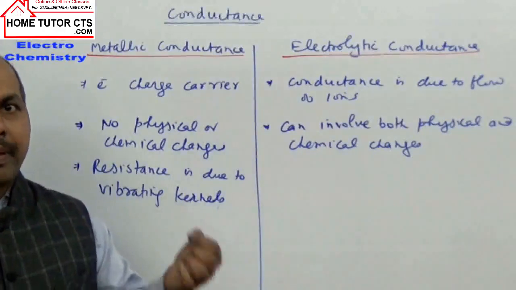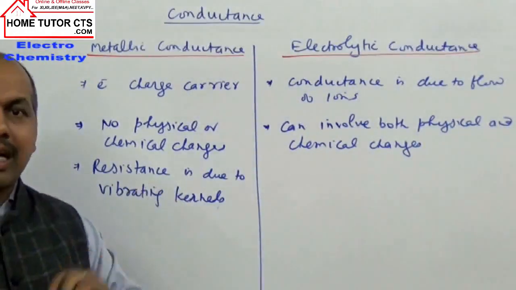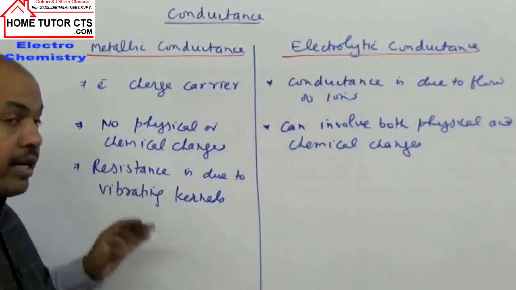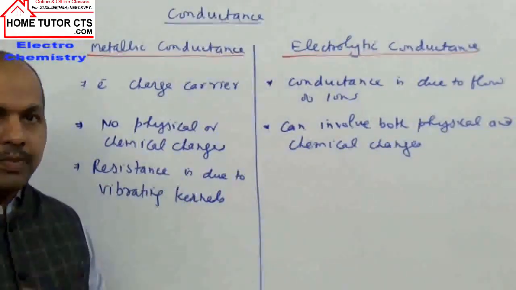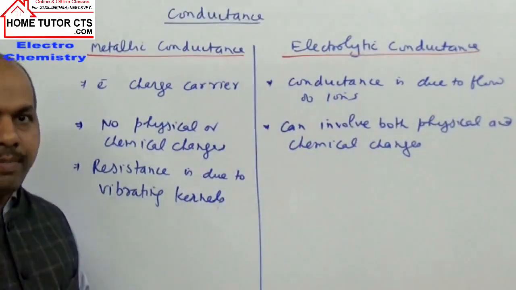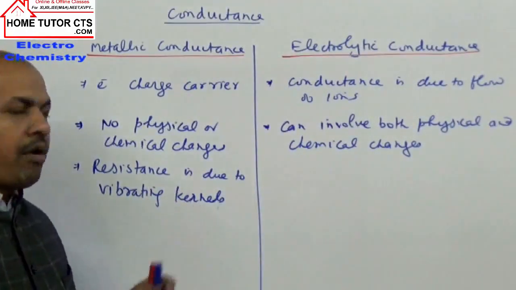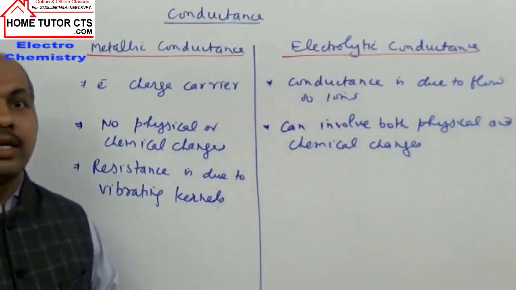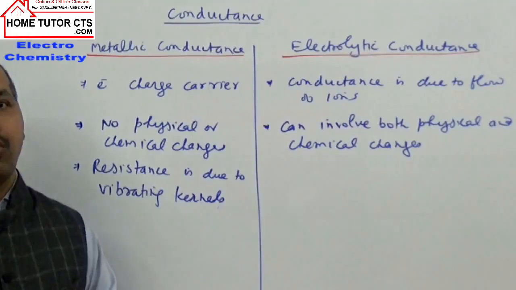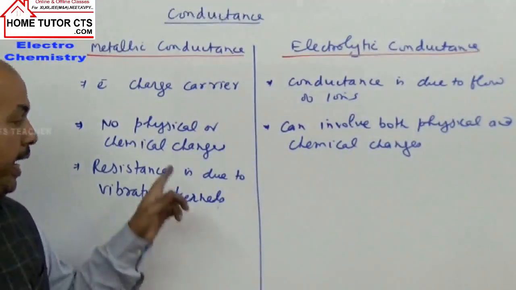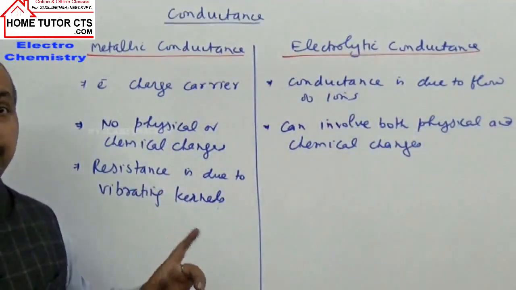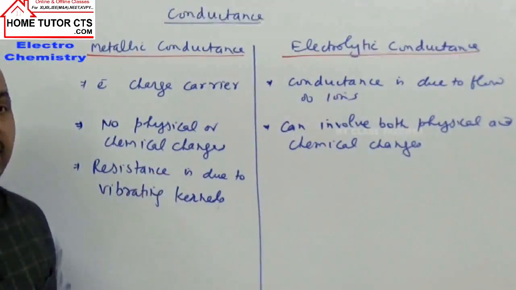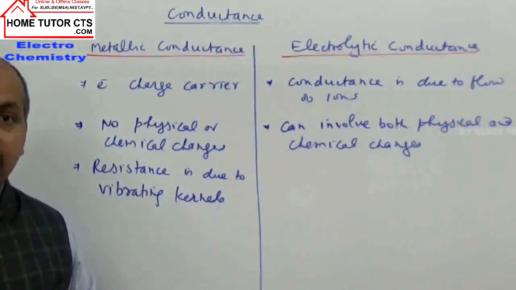They are cations, but actually we don't call them cations. We call them kernels. The term is kernels. Now what happens? These kernels attract the electrons, and they offer resistance as they vibrate at their own positions. Vibration of kernels at their own positions offers resistance to the flow of electrons, and this point helps us in predicting the effect of temperature on the conductance or resistance in metallic wires.